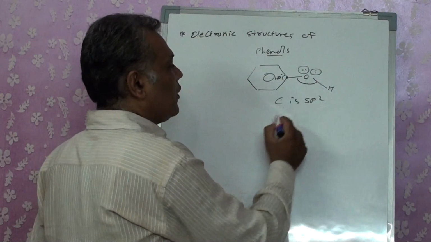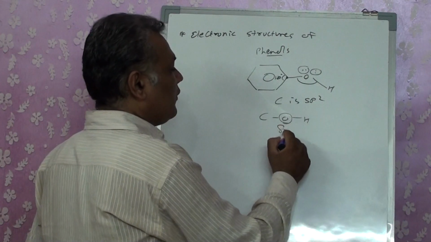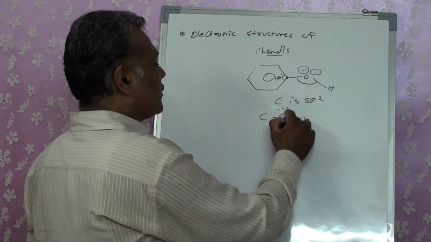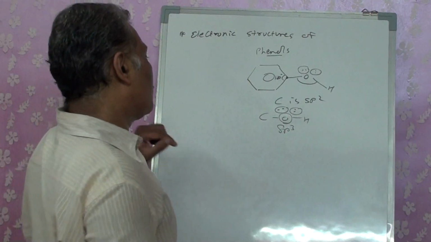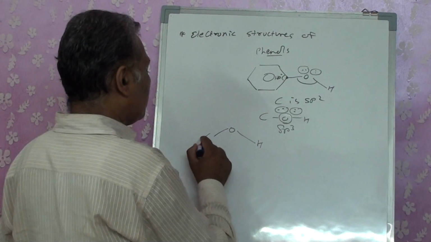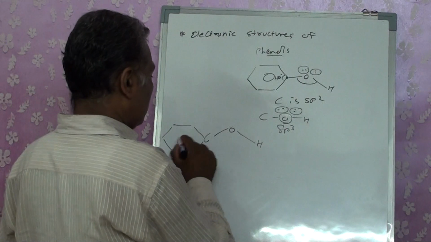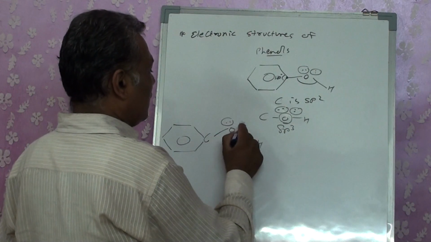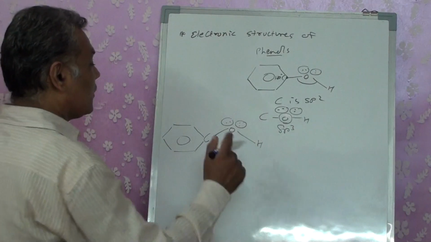But when we are talking about carbon, oxygen and hydrogen, where oxygen is sp3 and contains 2 lone pairs, right? What should be the bond angle of carbon, oxygen, hydrogen, where this carbon is of the benzene ring? Now this is specifically for the aromatic nucleus, phenols, right?